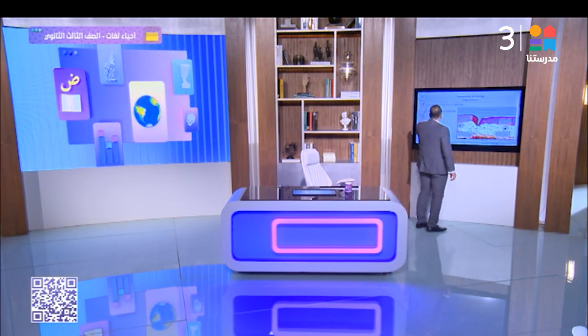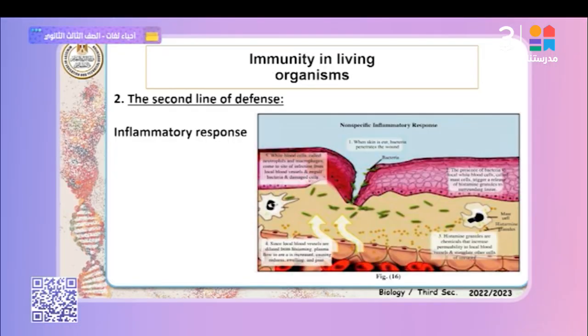Second line of defense, inflammatory response. Number one, when skin is cut, bacteria penetrate the wound. Wound means injury. Number two, this bacteria, from a cut by a knife or anything else cutting your skin. This is the epidermis layer found in your body.